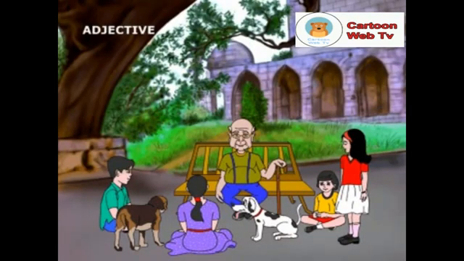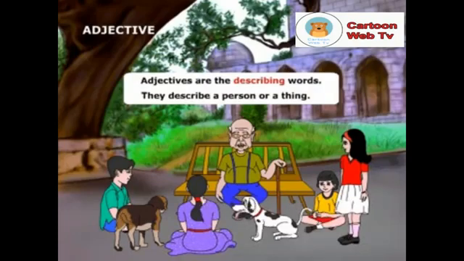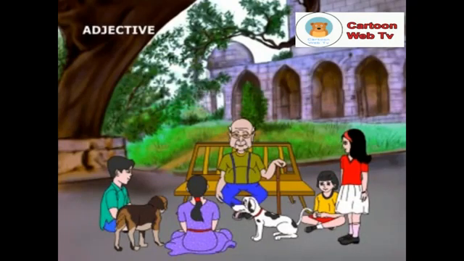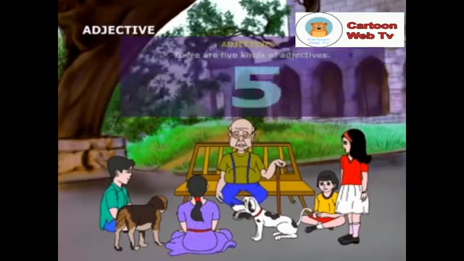Grandpa, can you tell us what adjectives are? Sure, my child. Adjectives are describing words. They describe a person or a thing. Are there many kinds of adjectives, Grandpa? Yes, dear. There are 5 kinds of adjectives. Let me tell about them one by one.